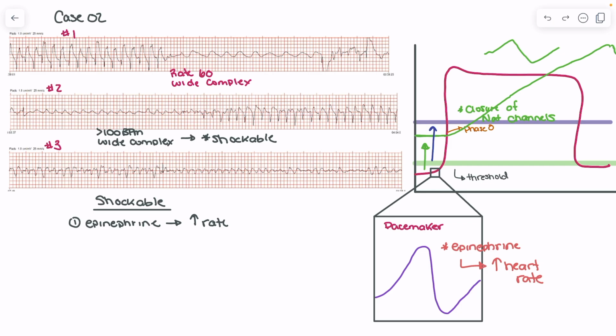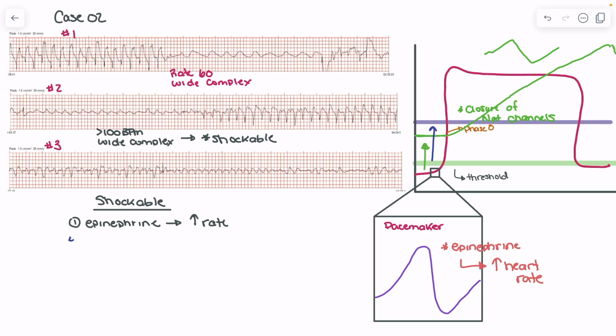And the closer that the threshold is to the resting membrane potential, the more irritable the ventricles can become. And as a result, we can see V-Tach or VF being present in the patient who's hyperkalemic. This is one of the reasons why, if we have the renal failure patient who is in ventricular tachycardia or ventricular fibrillation, we should consider hyperkalemia as one of the causes, because in early hyperkalemia, we do see exactly that, the threshold being very close to the resting membrane potential. And that can increase irritability.